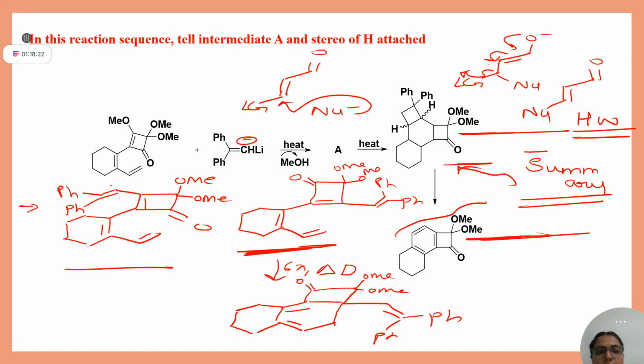Where, Pinky? Tell me, this step. If we go for the cycloaddition reaction, then 2, 3, 4, 5, 6, 1, and one three-membered ring will also form. So I am not saying that after this step only 4 plus 2 reaction will take place. You have to think about this. I have only given you the suggestion. You have to think in every possible way and then draw these possible products.